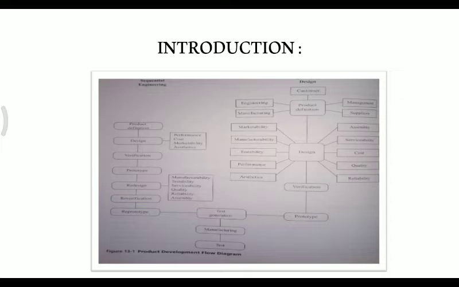For example, in the case of quality by design, we have so many parameters like customer, product definition, design, verification, and prototype. When compared to sequential engineering, quality by design is entirely different. The parameters are different, the elements are different. So in order to collect all the information like product definition, here it includes engineering, manufacturing, management, and suppliers, because all the parameters are necessary in order to make a better component, or we can say a better product, with quality as a major concern.